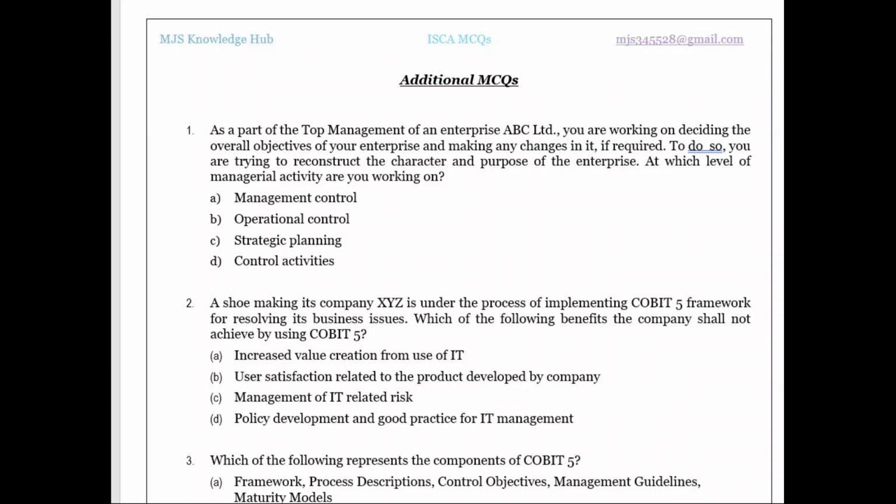Greetings my dear students. In today's video we are going to discuss all the ICAI MCQs for the paper ISCA. The MCQs from the mock test paper, revision test paper and other sample MCQs given by the ICAI, including case study based MCQs, are covered in this video. Almost 58 MCQs we'll be discussing.